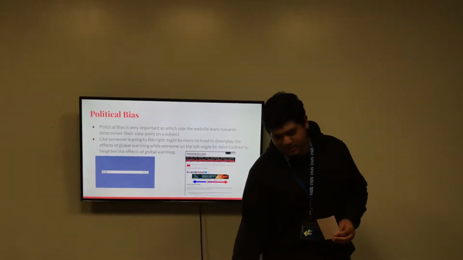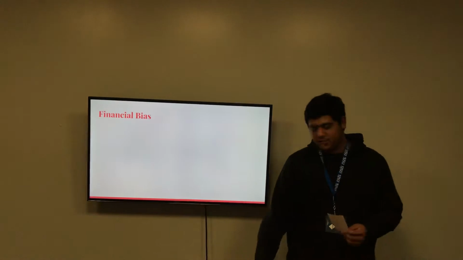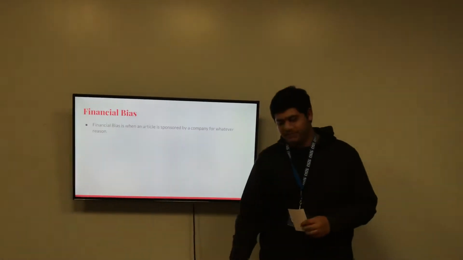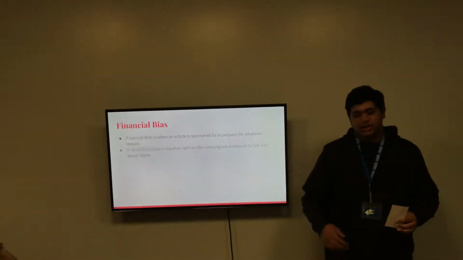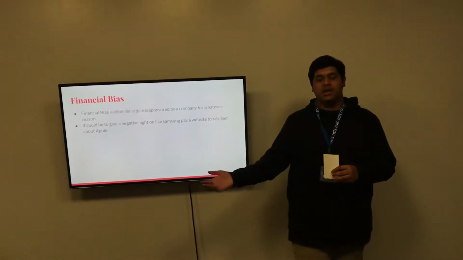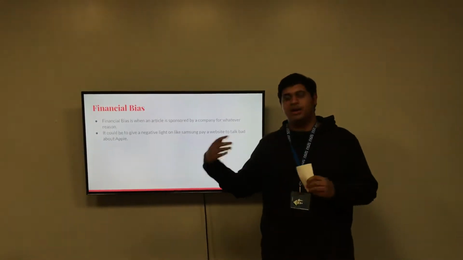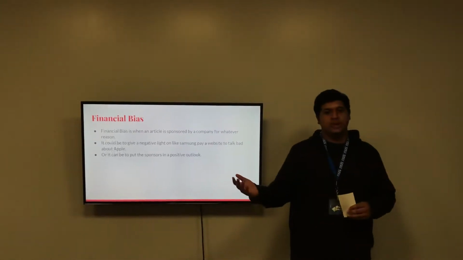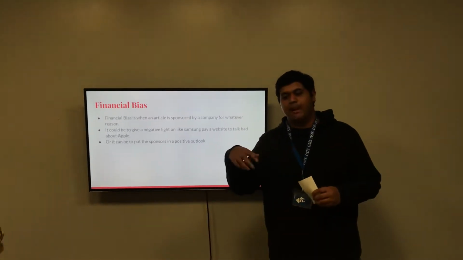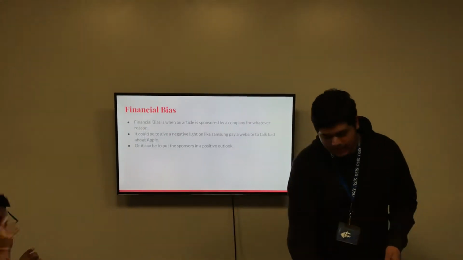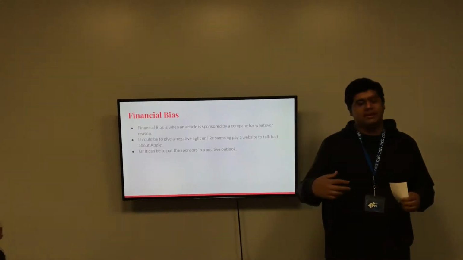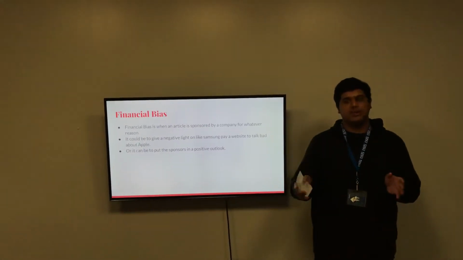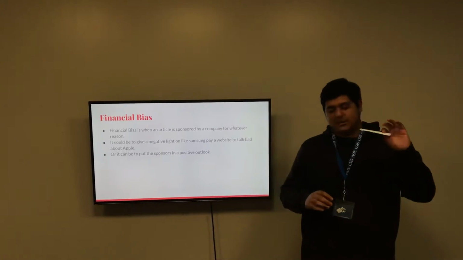And the next bias I would talk about is financial bias. Financial bias is when the article itself is sponsored by a company for whatever reason. It could be to give a negative viewpoint of another competitor's product, or it can be to boost their own products or to give a better outlook on their product. And it's very easy to find out if the source is sponsored, because it usually says right on the side that it's sponsored.